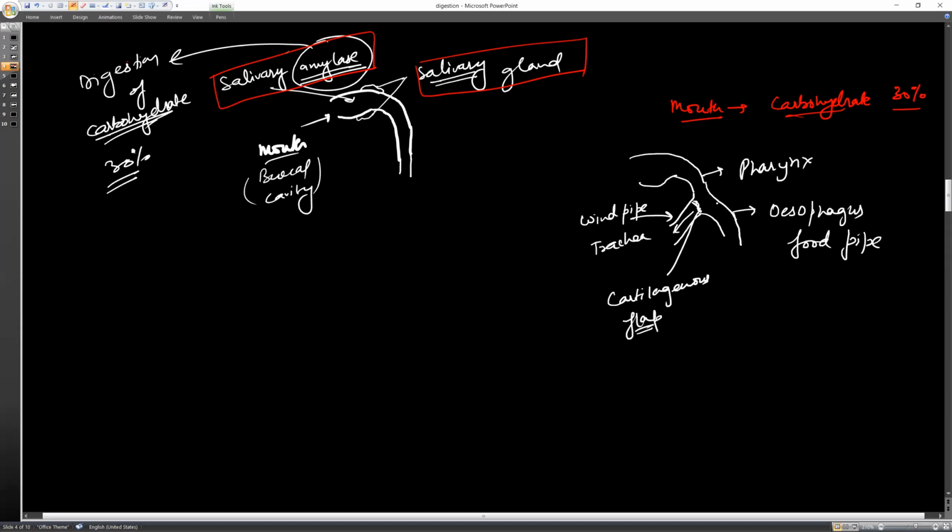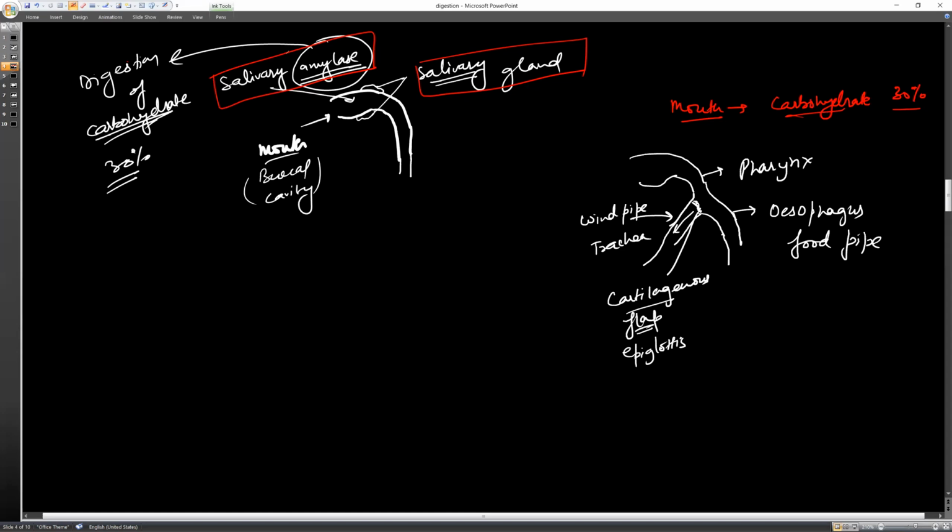When we swallow the food, this flap comes over the trachea so that the food does not go into the lungs area. So it is prevented there.